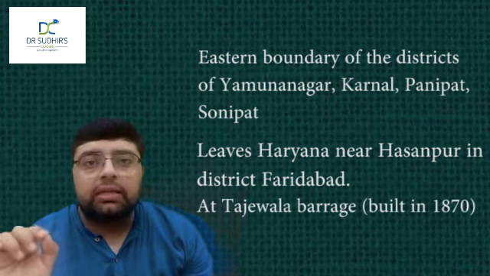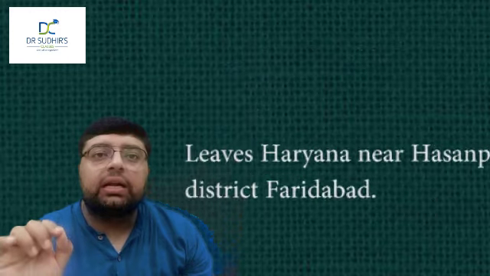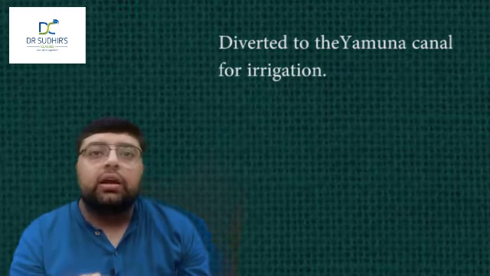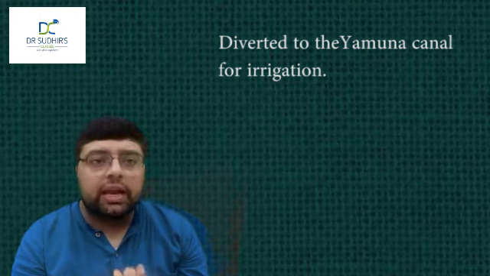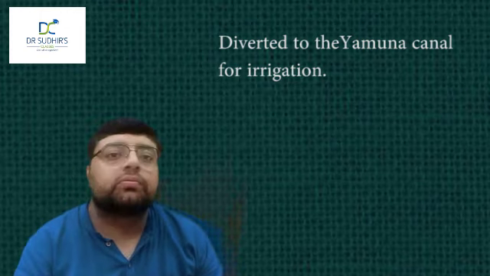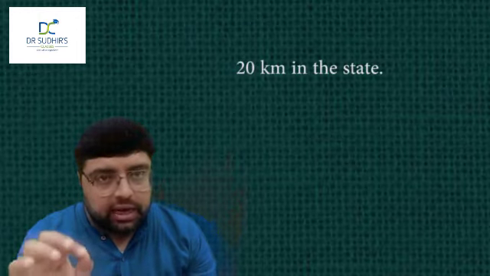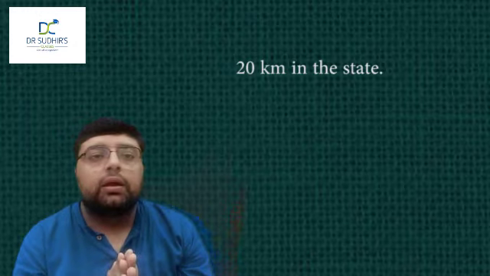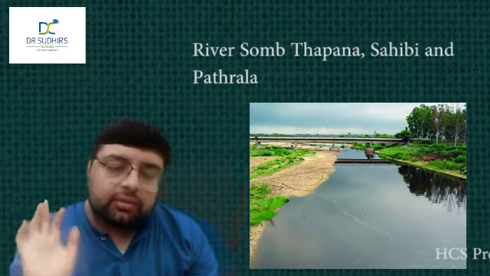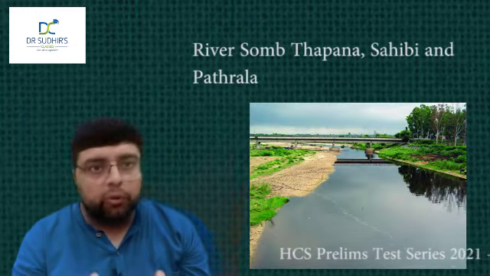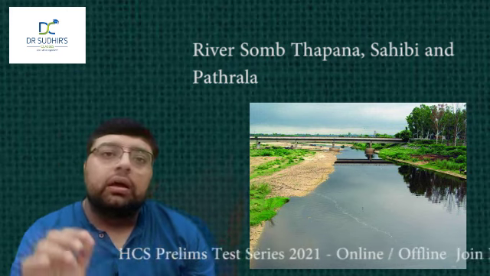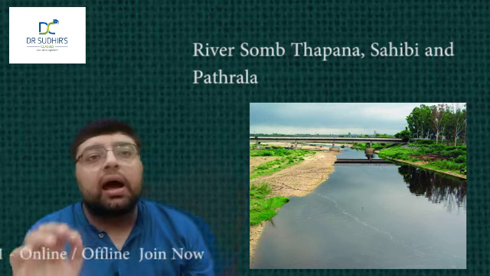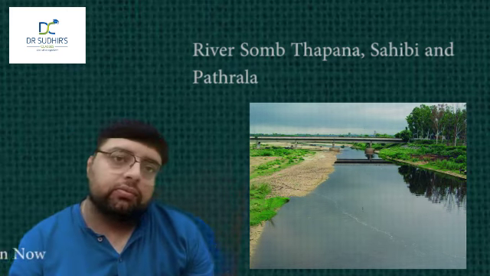At Tajewala barrage, that is built in 1870 in the district Yamunanagar, the water of the Yamuna river is diverted to the Yamuna canal for irrigation. This river, that is Yamuna river, flows for 20 km in the state. It is a perennial river. Now we'll see the tributaries of Yamuna river. River Som, Thapna, Sahibi and Patrala are its main tributaries.